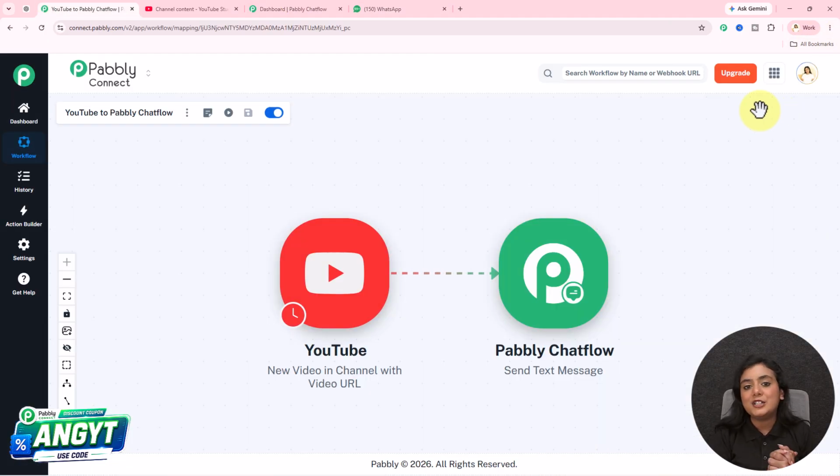Now whenever a new YouTube video, for your creator, or if you're a creator yourself, a new video has been published on your channel, you will receive an instant notification on WhatsApp. So this is how you create the setup without need of any technical coding and programming skills, guys.